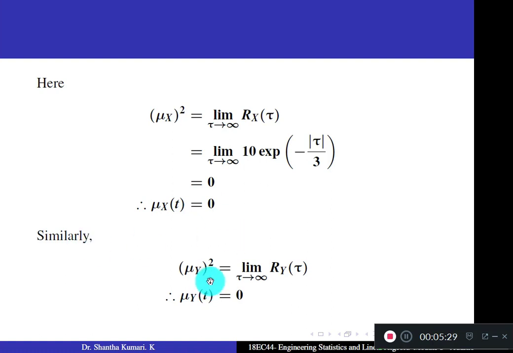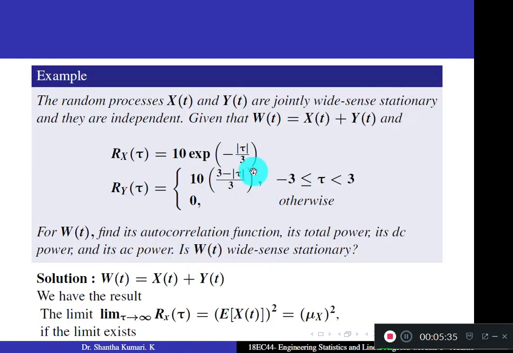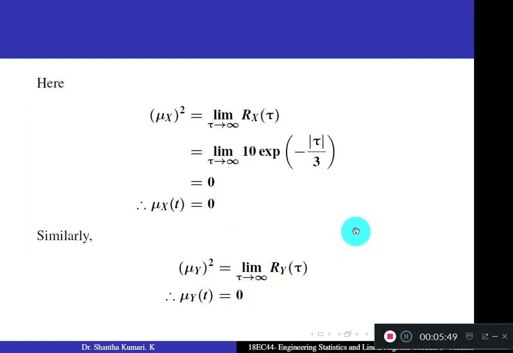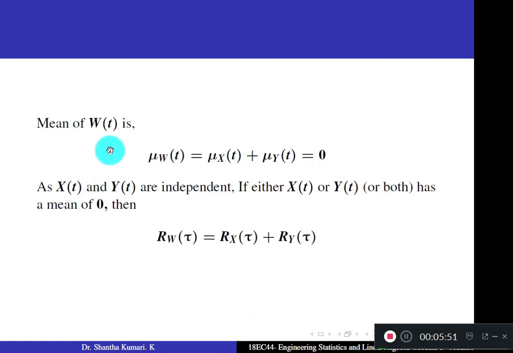Similarly, mu y whole square is limit tau tends to infinity of ry of tau. Ry of tau is given here. Actually, in the first definition, tau is finite, minus 3 to 3. Tau tends to infinity means use the second definition. You get 0. So mean of w of t, mu w of t, becomes mu x of t plus mu y of t. Both means are 0, so you get 0.